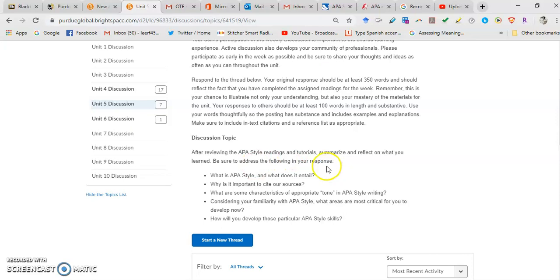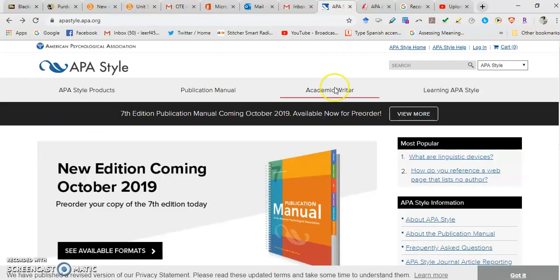This week we are discussing APA style. And I know you think that we've been talking about it all the time, but this week we're going to do the deep dive in APA style. Why do we do it? What does it mean? And how do I find information? My first go-to place would be APA style.